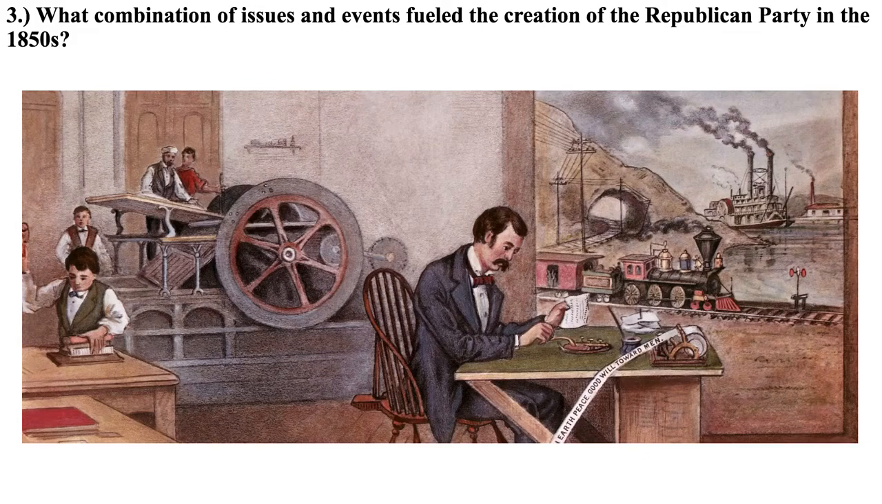Essential question 3 is what combination of issues and events fueled the creation of the Republican Party in the 1850s? So one thing that led to the creation of this new political party of the Republicans in the 1850s was that the northern economy had grown and diversified thanks to the market revolution, whereas the South's had not. And remember, we talked about this when looking in period 4.